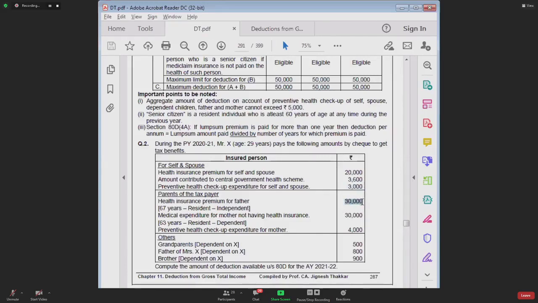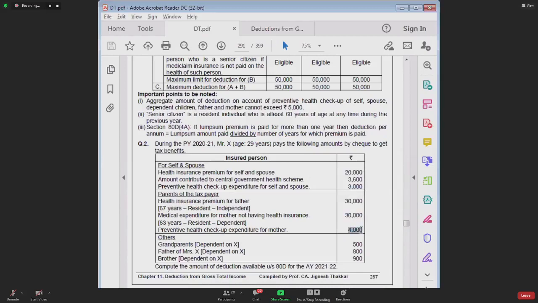This 30,000 can be claimed as deduction entirely. Because in that general limit, you can claim deduction for senior as well as non-senior. So the general limit is 25. In that, you claim deduction for 25. And the remaining 5, you claim as deduction as part of the extra limit of 25, which is applicable only in case of senior citizen. Capital B, medical expenditure, you claim deduction for the entire 30,000. But you know that capital A plus capital B cannot exceed 50.